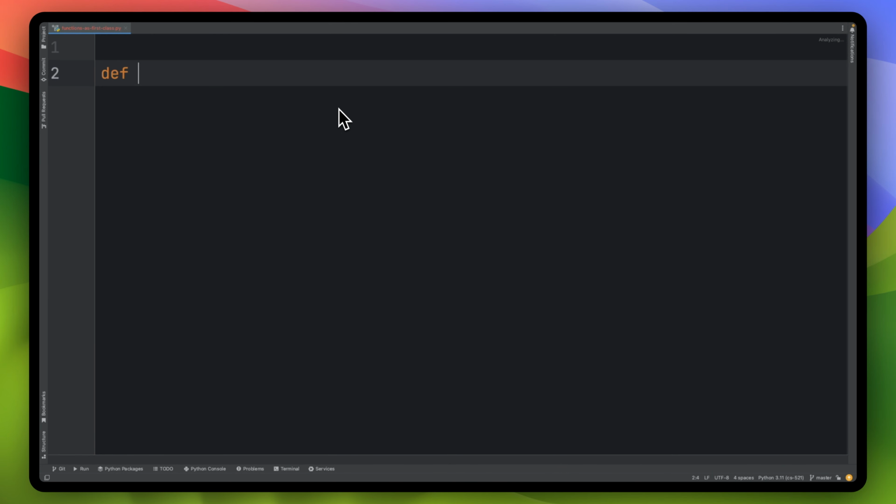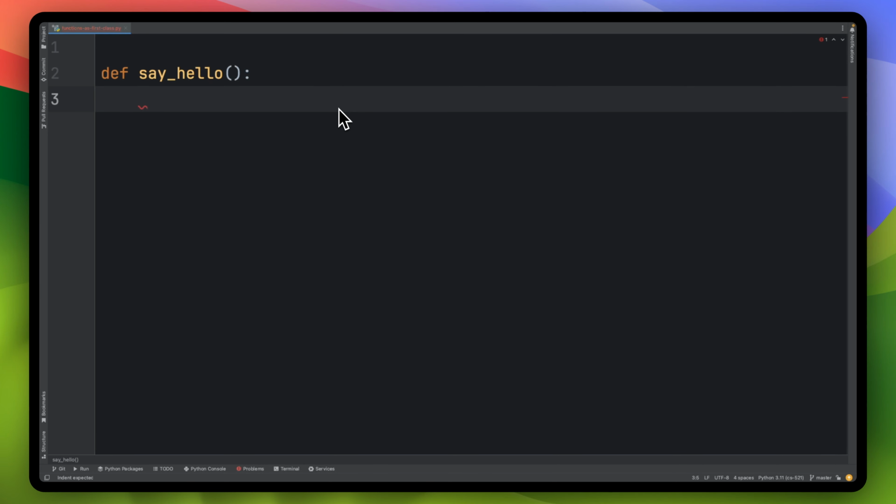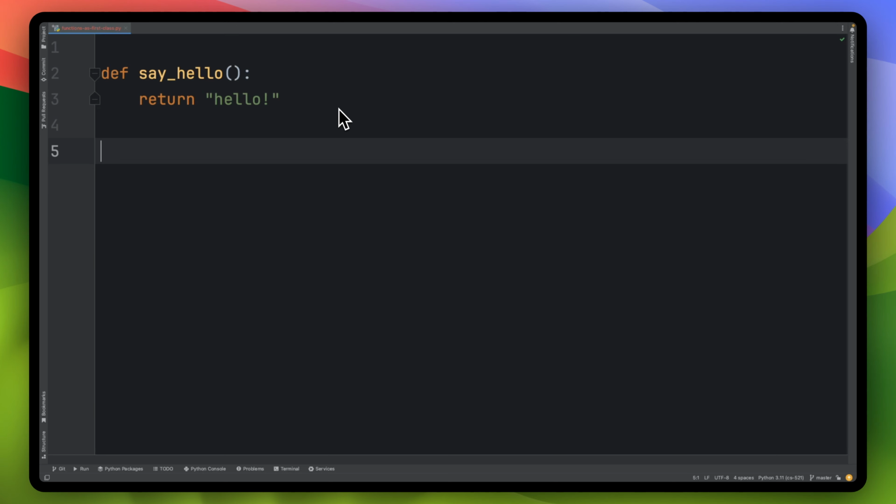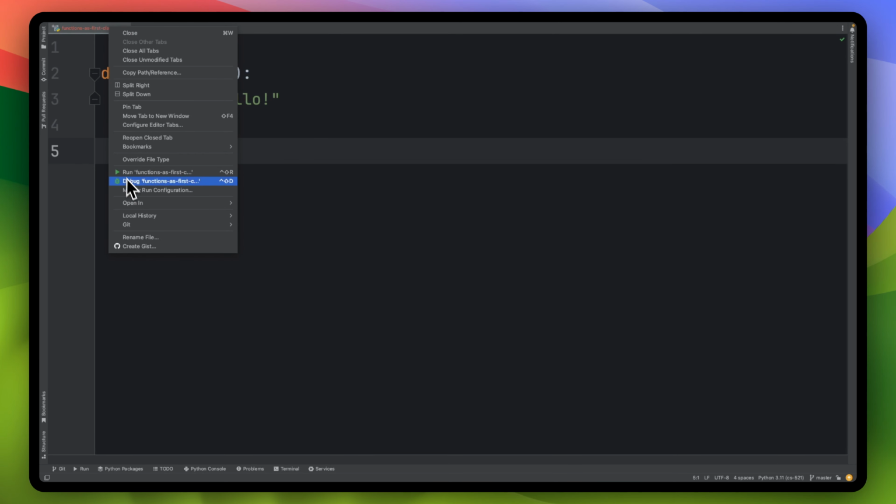Imagine that we have a function, say hello. What I usually tell you all is write a little bit of code, save it and run it. And in this case, I'm just going to say return hello. Now this is not going to do anything because we're not invoking it. If you don't believe me, watch what happens when we run it.